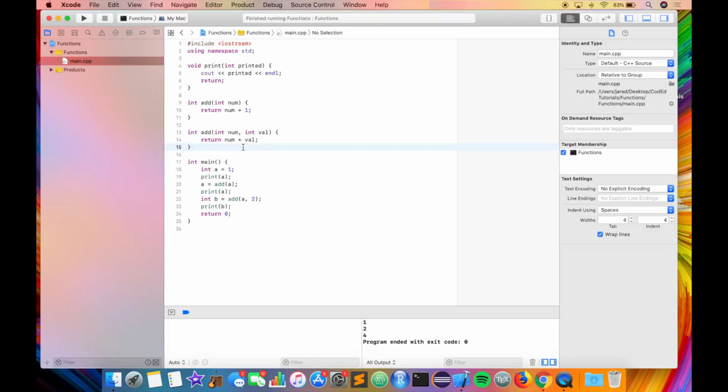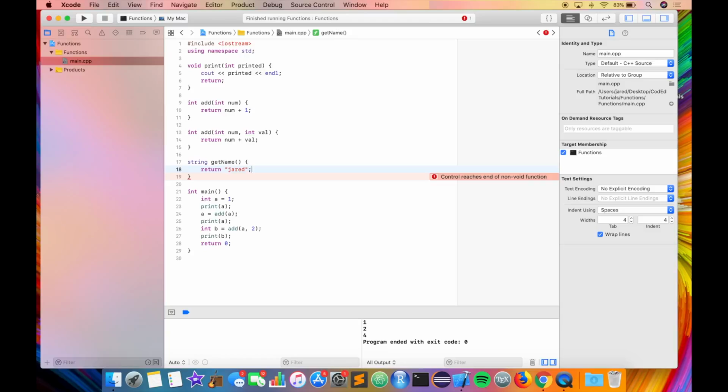Now, this is a really cool concept, but note that you can't only use integers and void as the return type. You can actually make functions with any return type. So, for example, we can do a string return type, get name, and let's just say we wanted to return Jared.